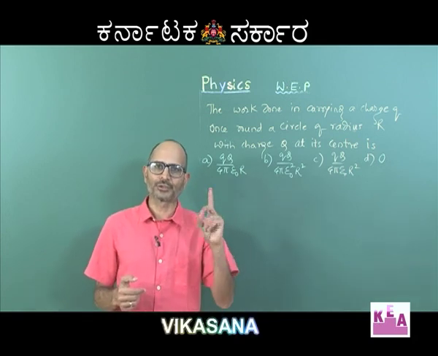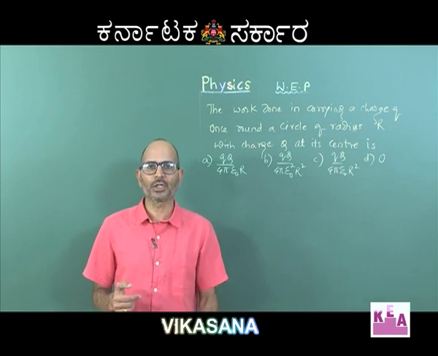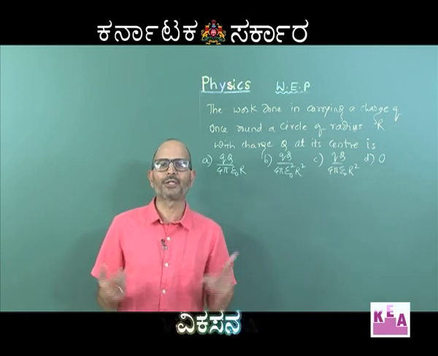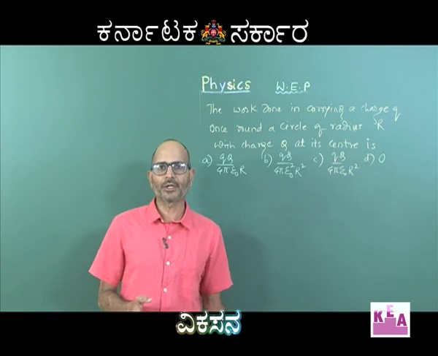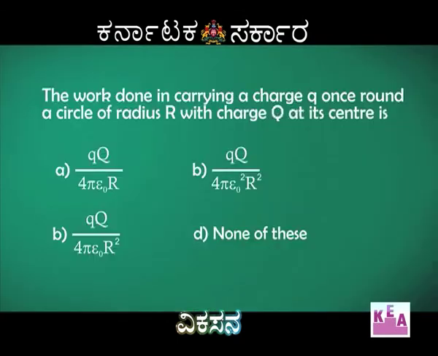So, force is radial, displacement is tangential, angle between them is 90, cos 90 is 0. Therefore, the work done by the electrostatic force, see, unfortunately he has not made that particular point clear here, he only speaks about the work done in carrying a charge, right, but work done by whom is not known. So, let us just assume that he must be referring to the work done by the electrostatic force, right.